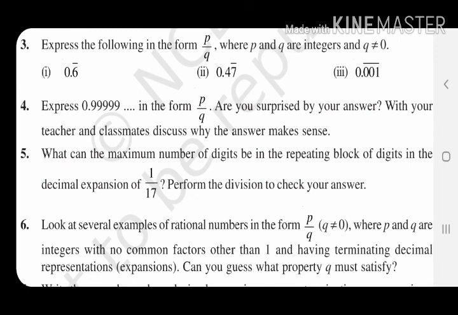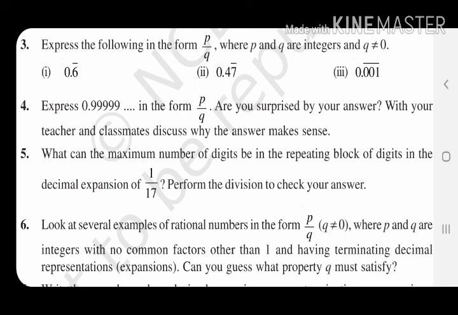Next we will go to question 3. We have to find the rational form of 0.6 bar. So numerator there is 6. First we will do the shortcut method, then we will go to the actual method. So 6 by, how many digits are under the bar? 1 digit. So 6 by 9. There is no digit after decimal without bar.